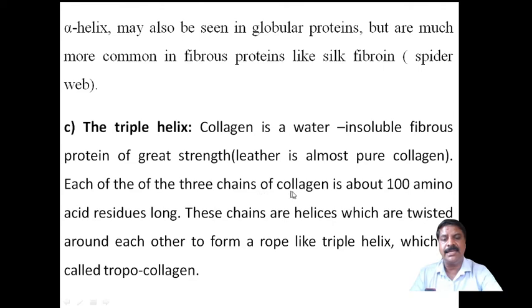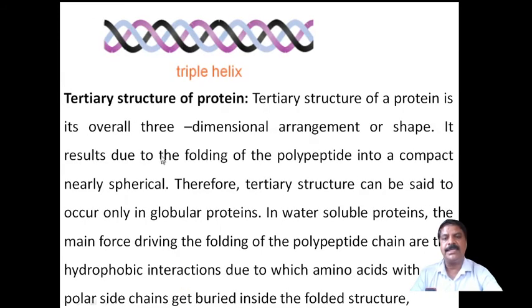Each of these three chains of collagen is about 100 amino acid residues long, formed into triple helical structures. These chains are helical, like an alpha helix, folded in a right-handed structure. They are twisted together, the triple twisted structure, to form a rope-like structure called protocollagen, and the structure will be formed here.